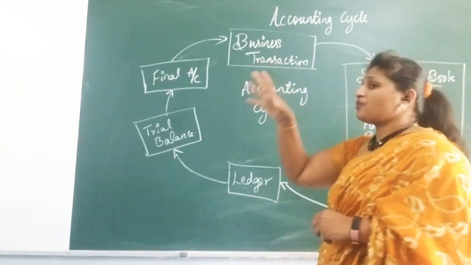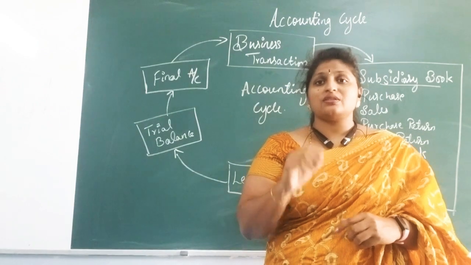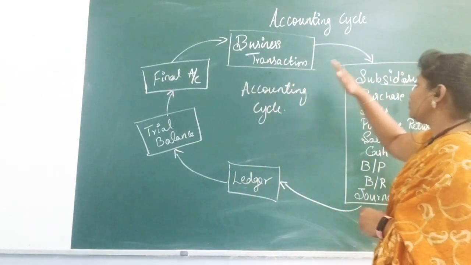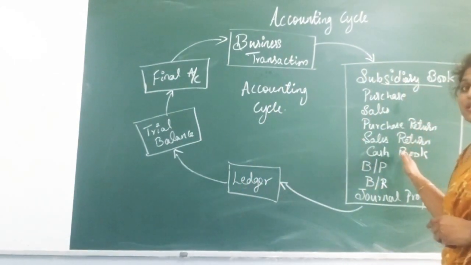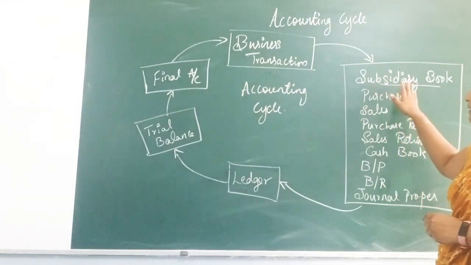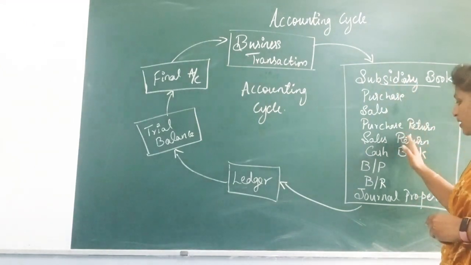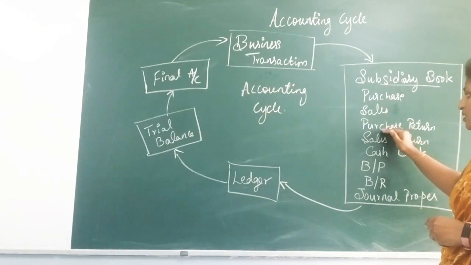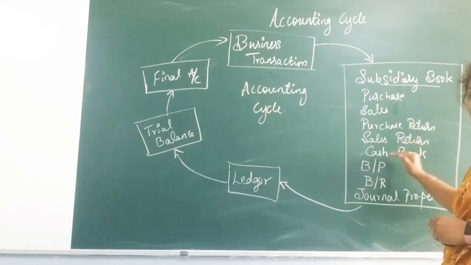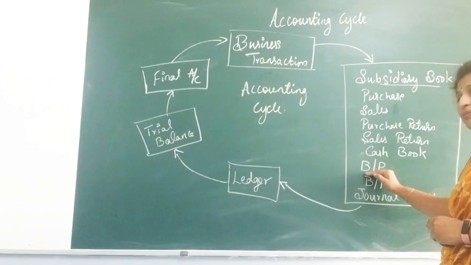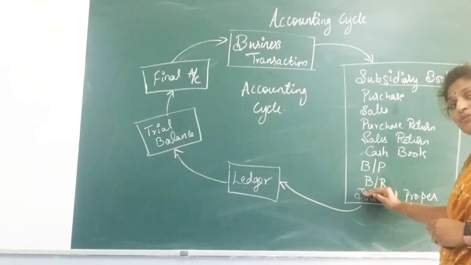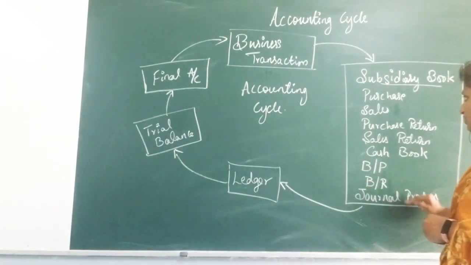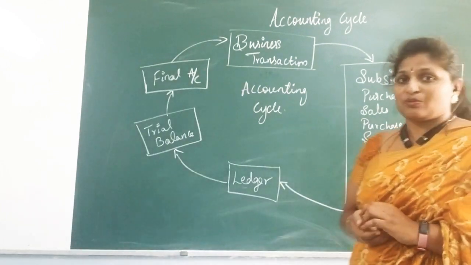Okay. So once after recording the transaction, the next step is we are going to pass on to the subsidiary books. Under subsidiary books, we are going to maintain so many books here: purchase book, sales book, purchase return book, sales return book, cash book, bills payable book, bills receivable book and journal proper. What are these subsidiary books?